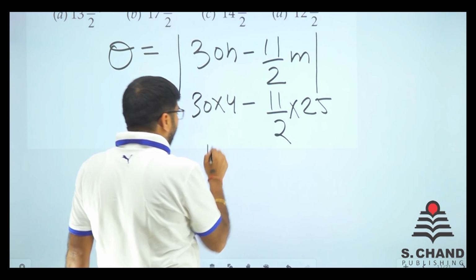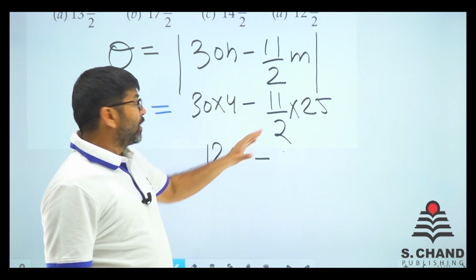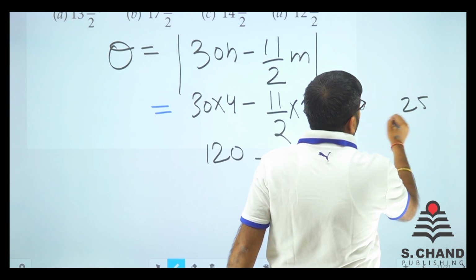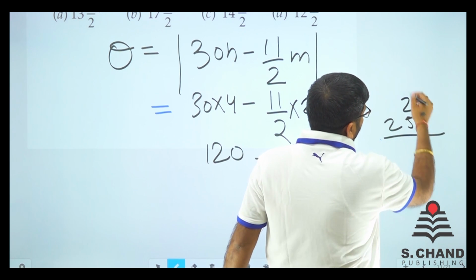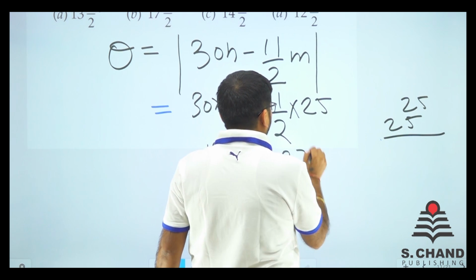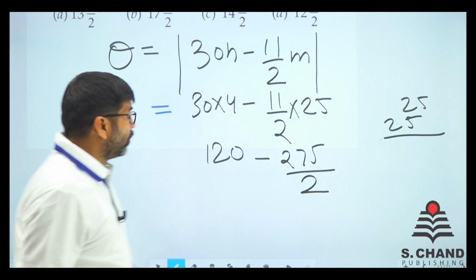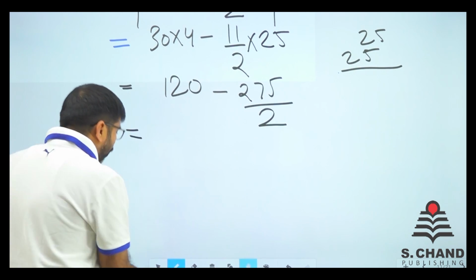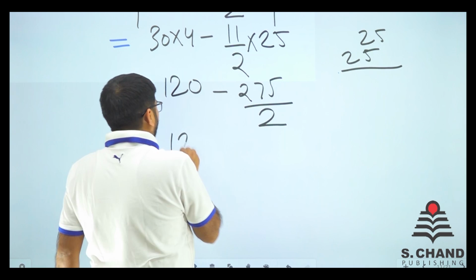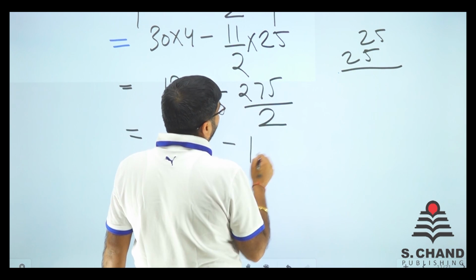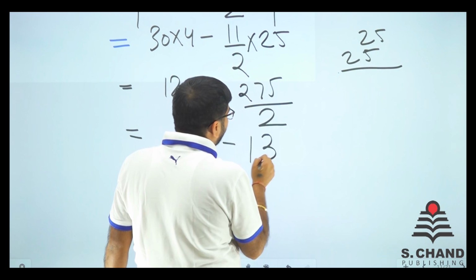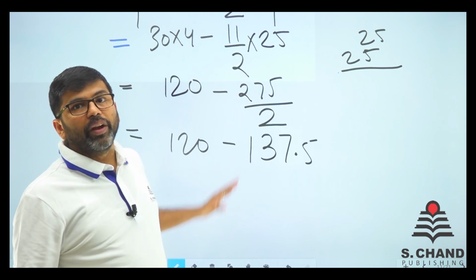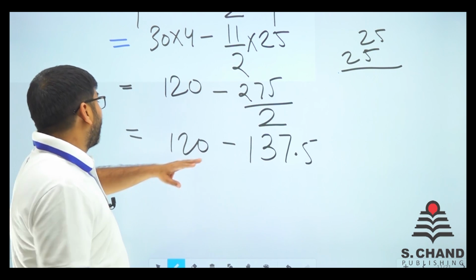So we have got 120 here. What is the best way to multiply anything by 25? Just do one thing. Write 25, and we get 275. So we have 275 divided by 2, right? Just do simple calculation. I don't want any tricky calculation. We get 137.5, right? Now 137.5 minus 120.